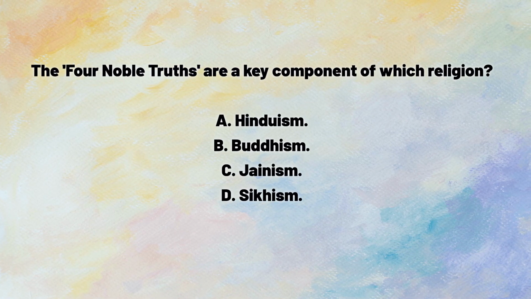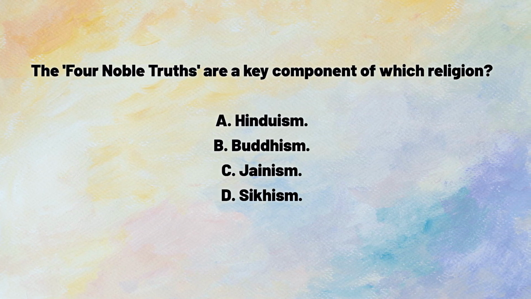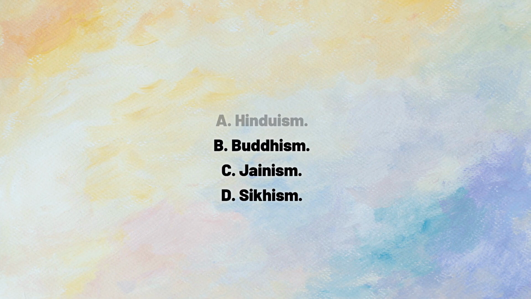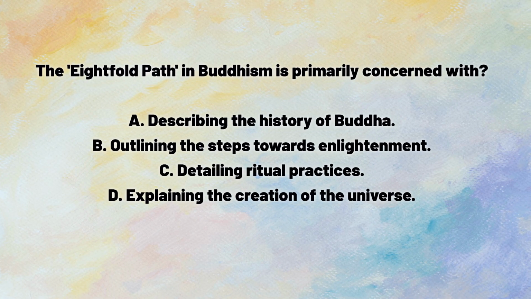B. Ashoka. The Four Noble Truths are a key component of which religion? A. Hinduism. B. Buddhism. C. Jainism. D. Sikhism. Answer. B. Buddhism. The Eightfold Path in Buddhism is primarily concerned with